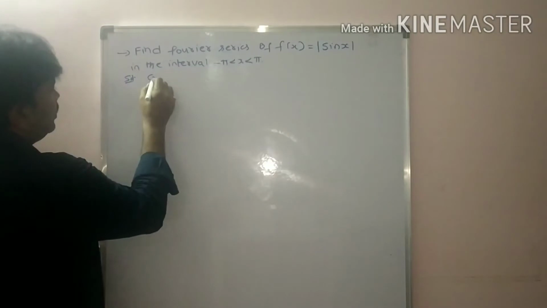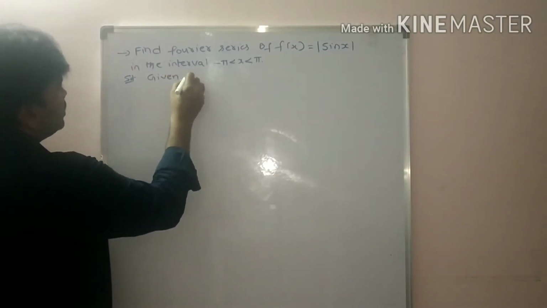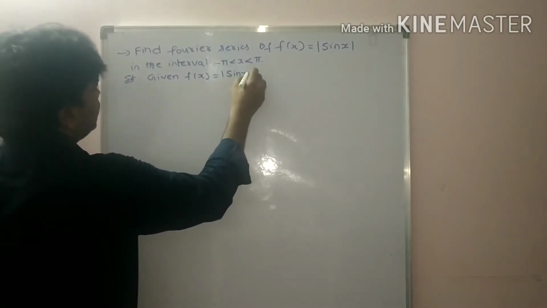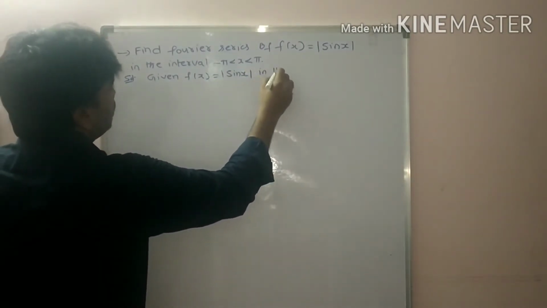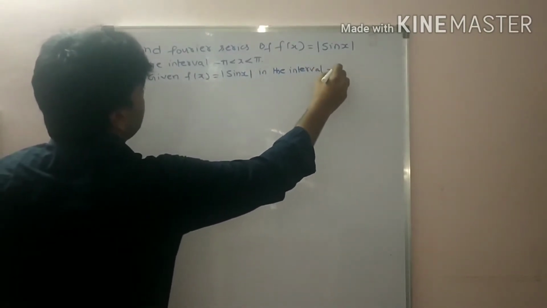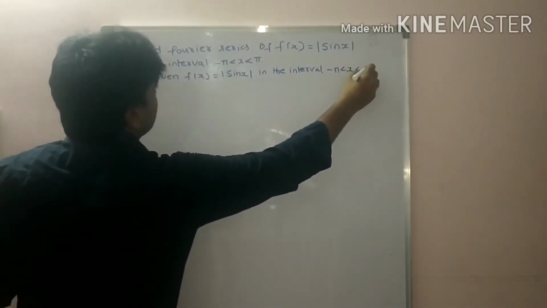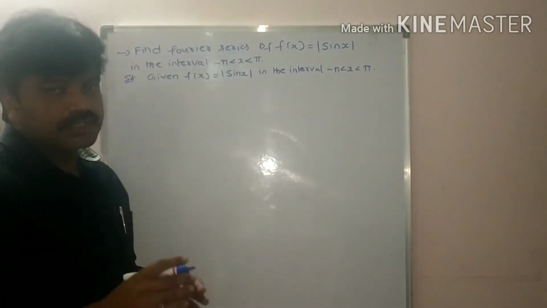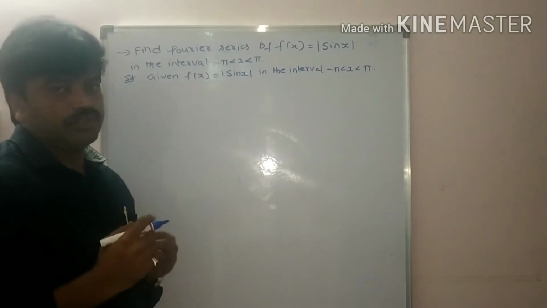Now, given f of x is equal to modulus sin x in the interval minus pi less than x less than pi. Now, check, students, whether it is an even or odd function.